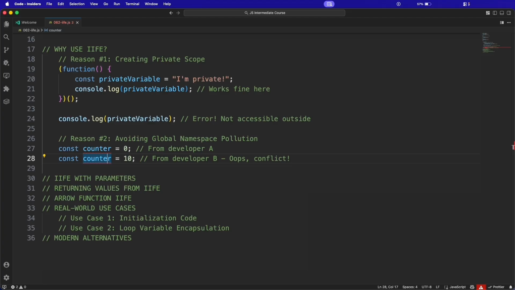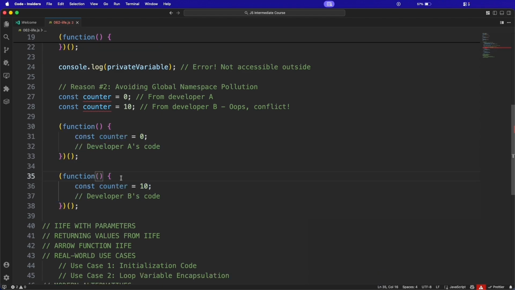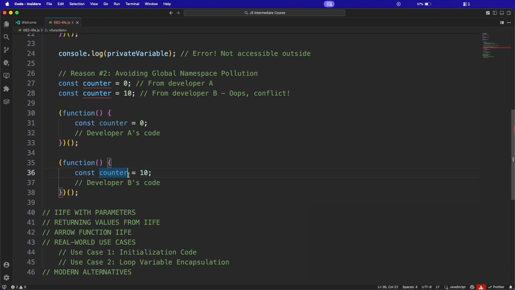With the IIFE, each piece of code gets its own isolated scope. It means, check this. This is developer A. This is developer B. I mean A and B with the IIFE. And that's the use case.